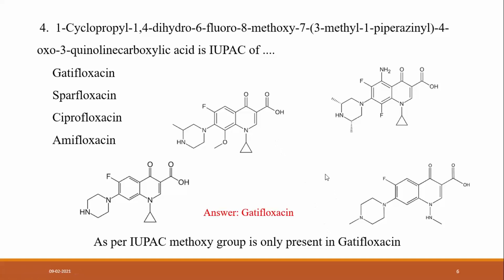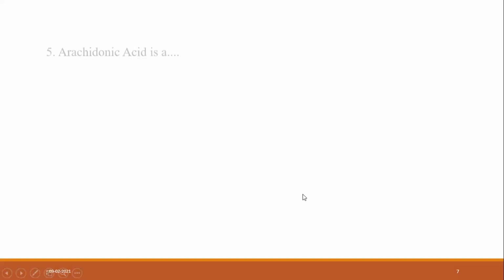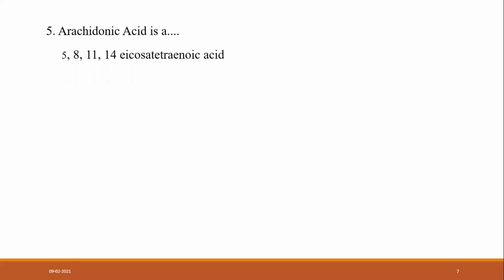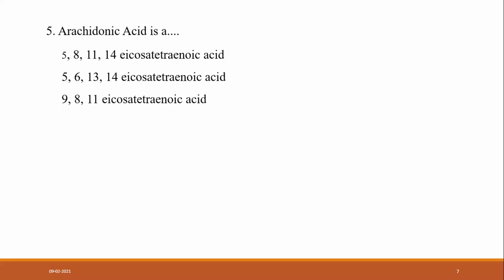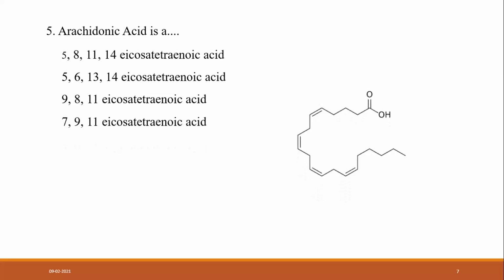As per this IUPAC name, a methoxy group is only present in gatifloxacin, not in the other structures. Arachidonic acid is 5, 8, 11, 14 eicosatetraenoic acid, or 5, 6, 13, 14 eicosatetraenoic acid, or 9, 8, 11 eicosapentaenoic acid, or 7, 9, 11 eicosapentaenoic acid.